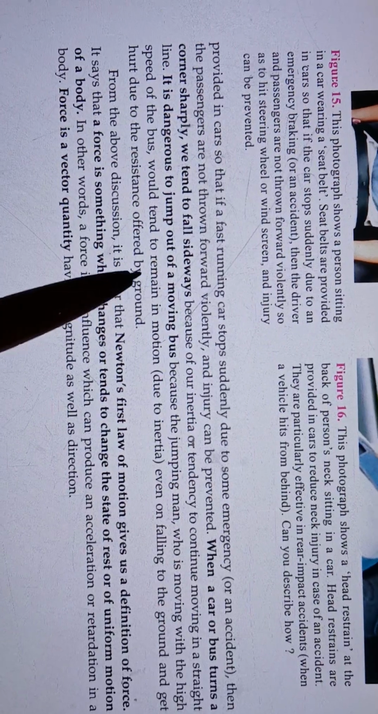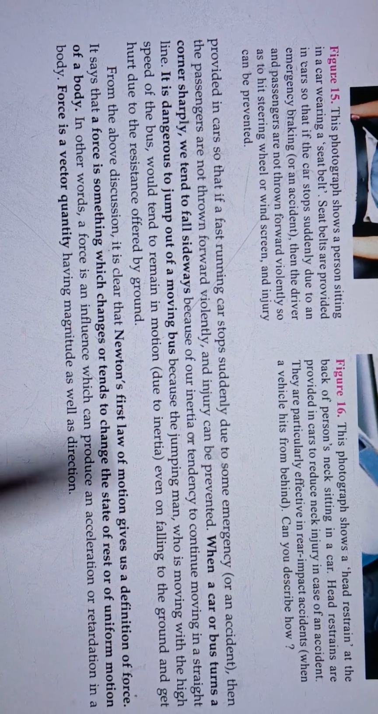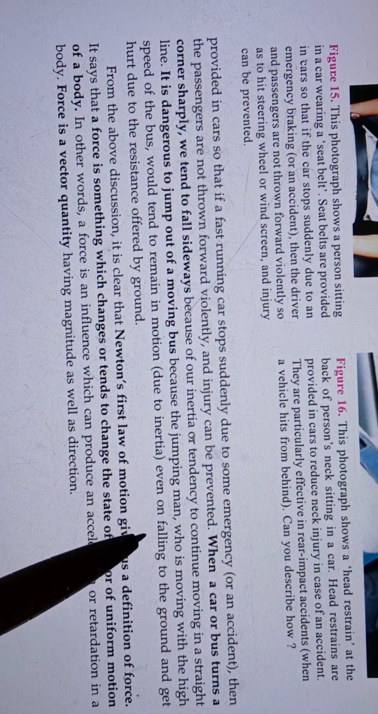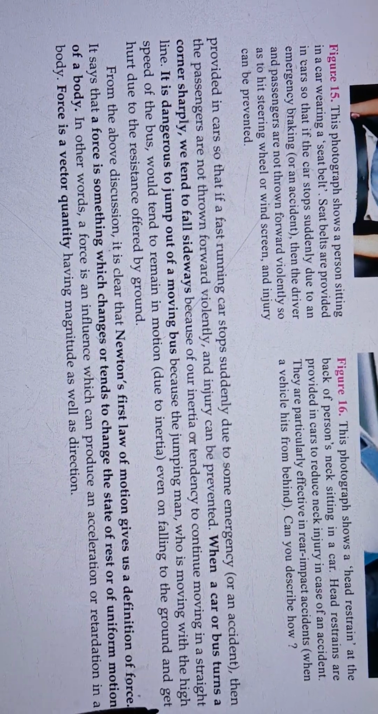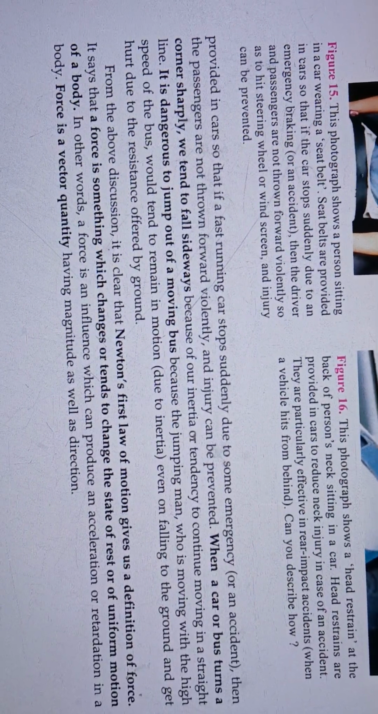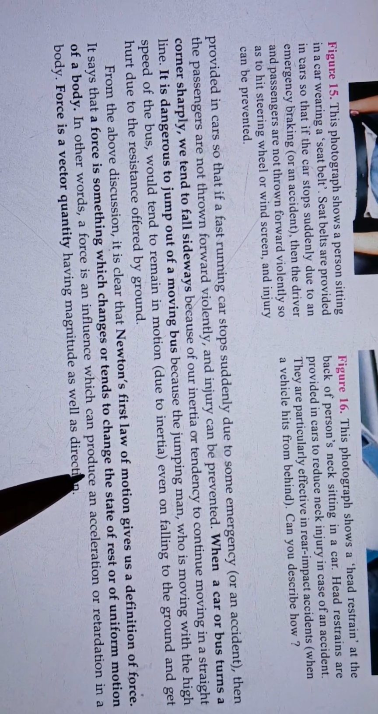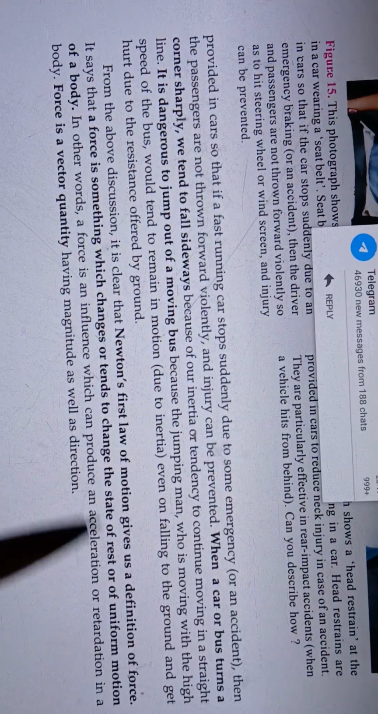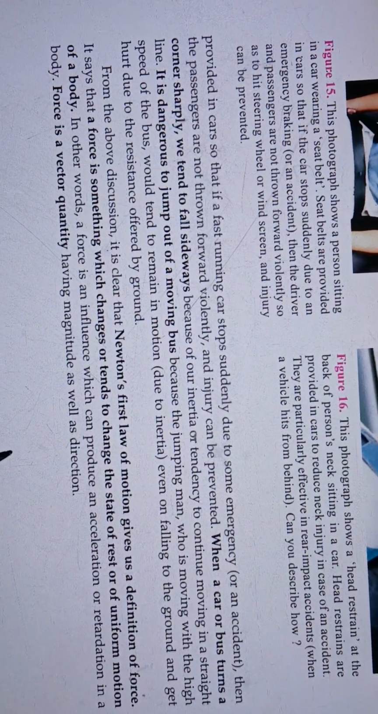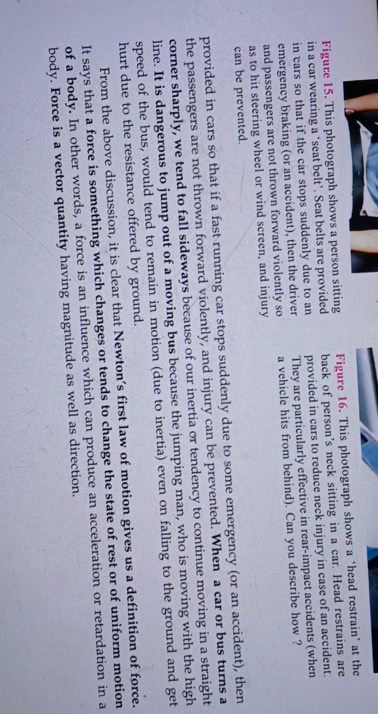It is dangerous to jump out of a moving bus because the jumping man, who is moving with the high speed of the bus, would tend to remain in motion due to inertia even on falling to the ground, and get hurt due to the resistance offered by the ground. So when we descend from a train on a platform, this is a day-to-day life example. A person, if they do not run in the direction of motion of the train, will not be able to handle themselves.